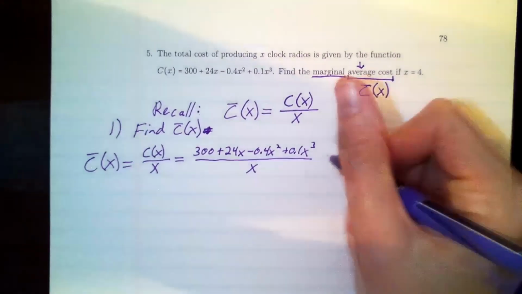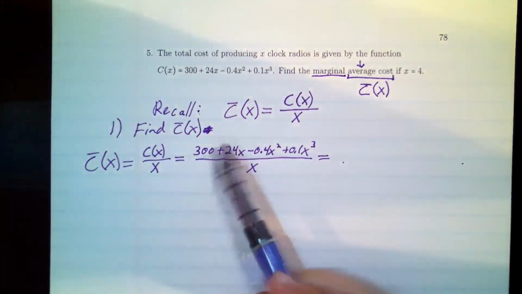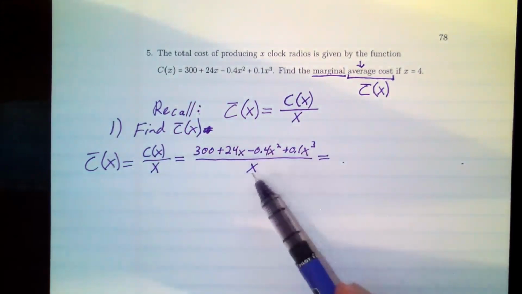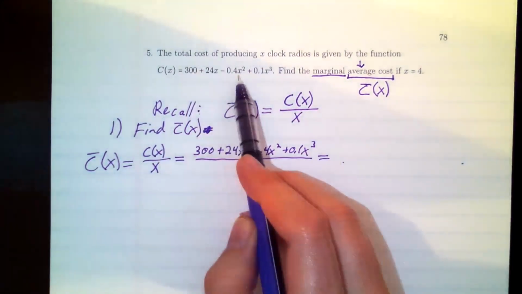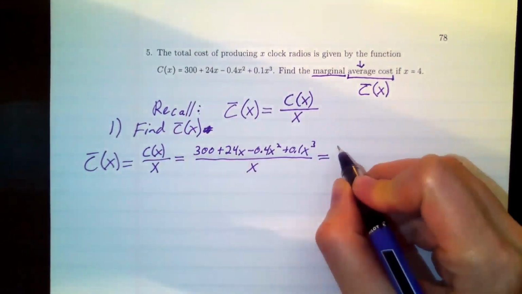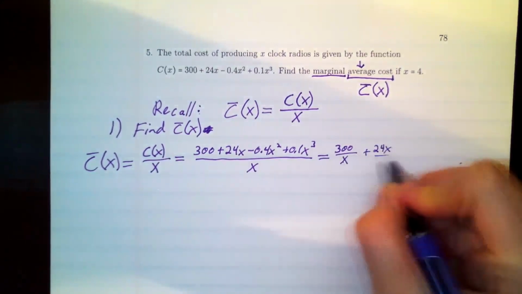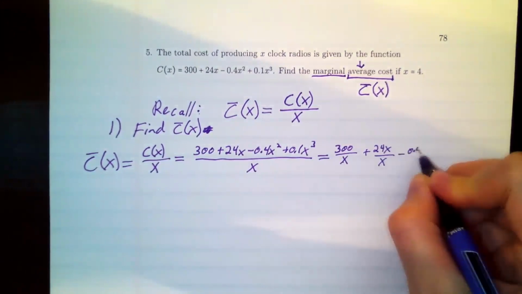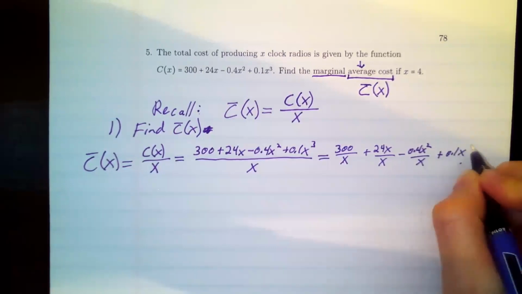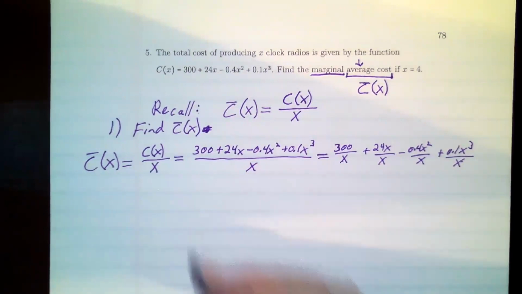Now what that means algebraically is that every single term in C is divided by x. You'll have 300 divided by x, 24x divided by x, and so on. So each one of these terms is divided by x. What I'm going to do here is split it up. We have 300 over x plus 24x over x minus 0.4x squared over x plus 0.1x cubed over x. That's what this will equal.